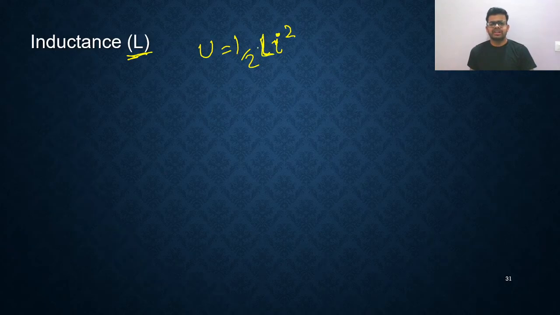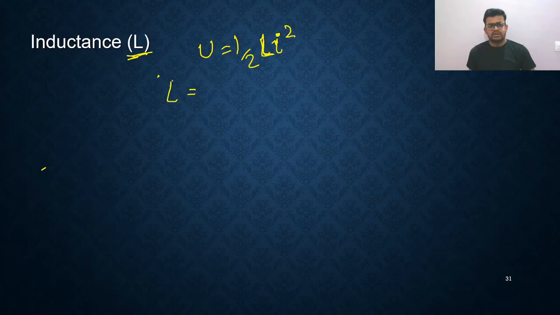If you are in 11th class, you may not remember this. If you are in 12th class, definitely you will remember this. Those who are in 11th class will automatically learn this later. Don't worry about that. So U is equal to half L i square. Let us find this L.